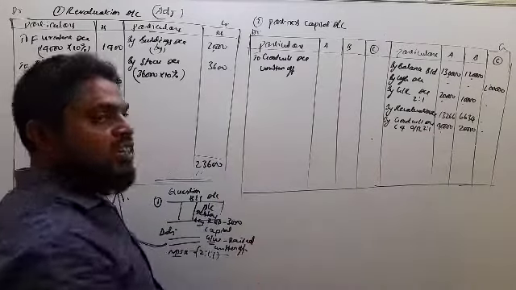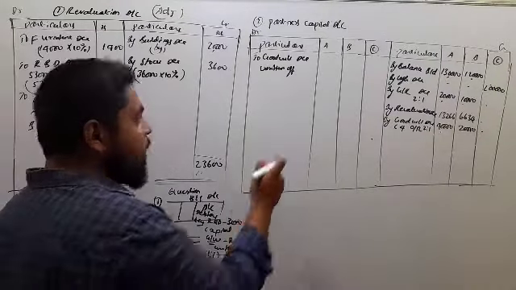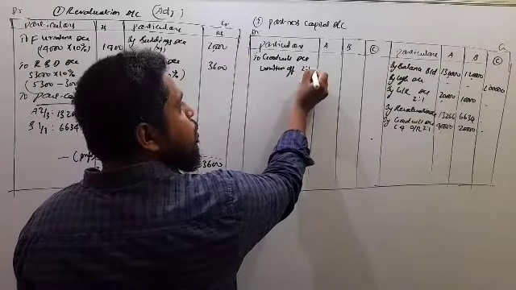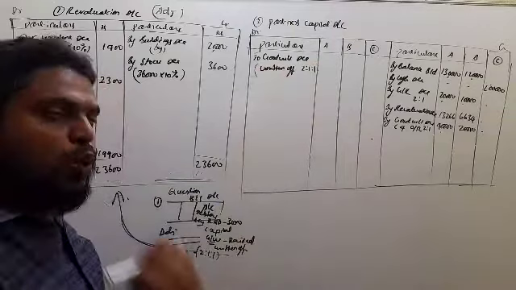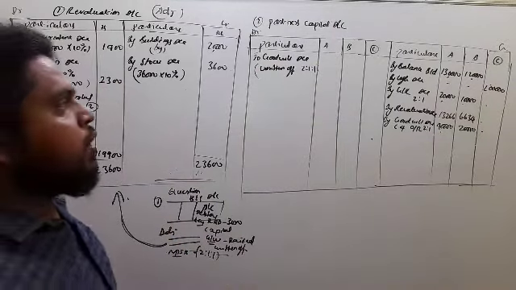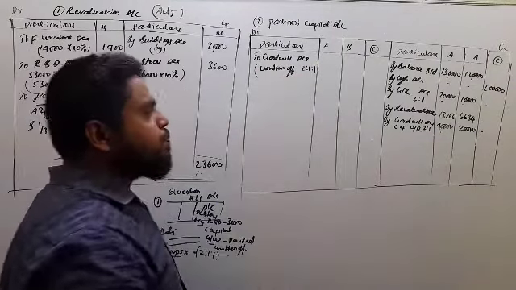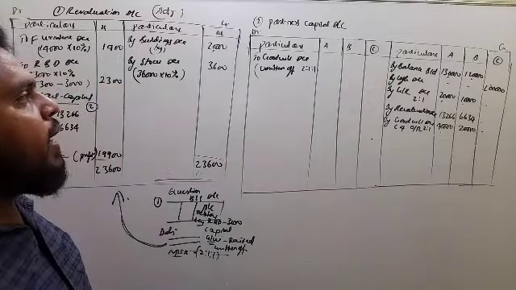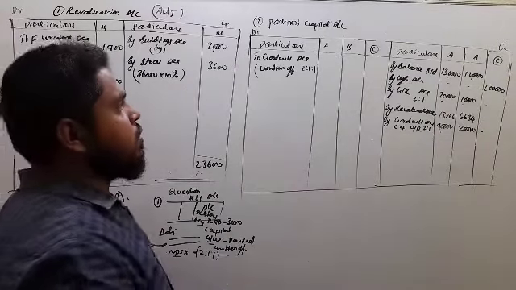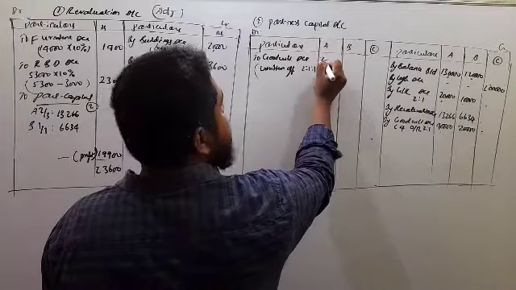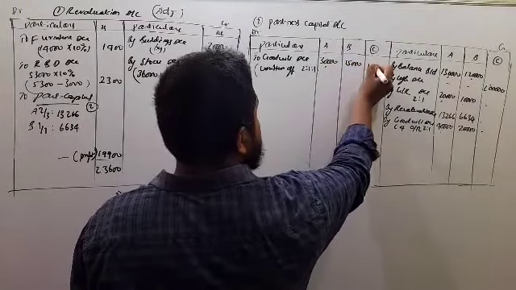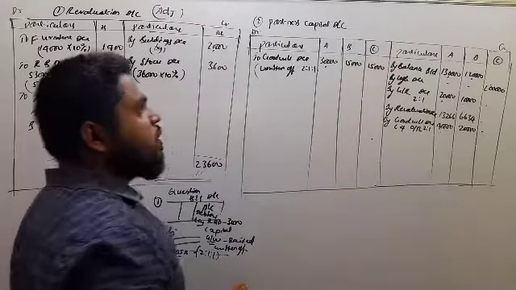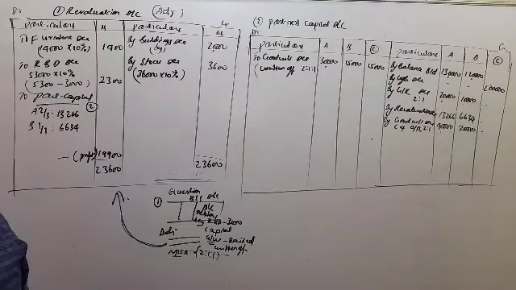That is goodwill written off in the new profit sharing ratio, including the new partner. So 60,000 into 2 by 4, 30,000, 15,000, 15,000. So this is goodwill written off.